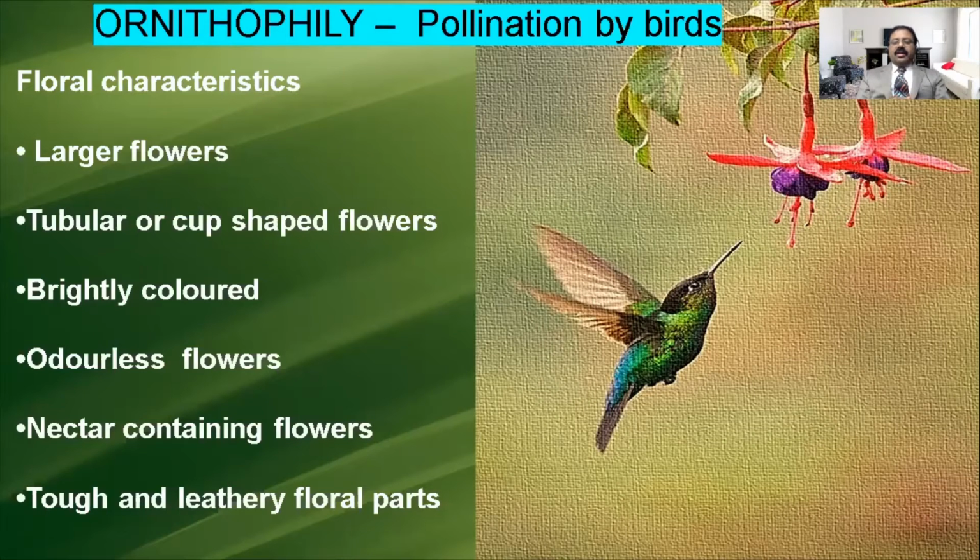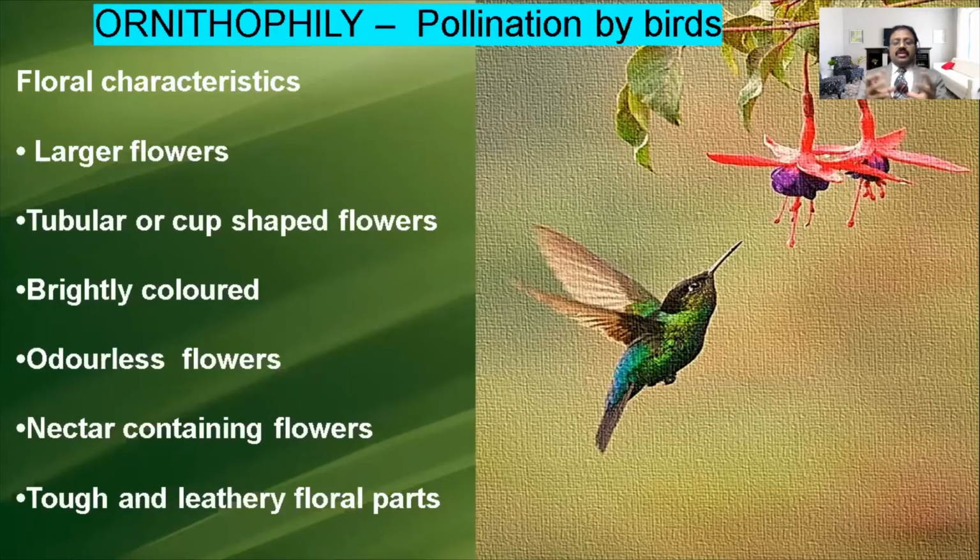But they are odorless flowers, with no smell, so usually insects won't visit those flowers. Usually these birds go especially to collect the nectar only. At that time, the pollen will stick to their beak and the area surrounding the beak. When they move to the next flower, the stigma will touch the pollen, and automatically pollination occurs.